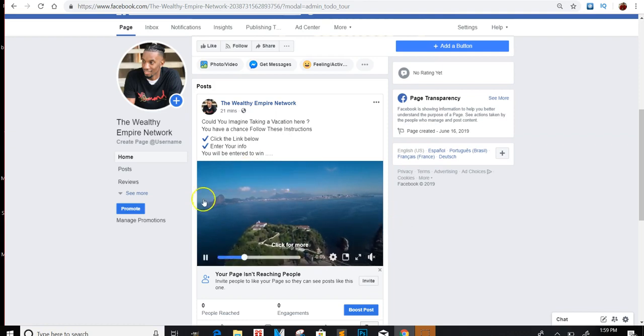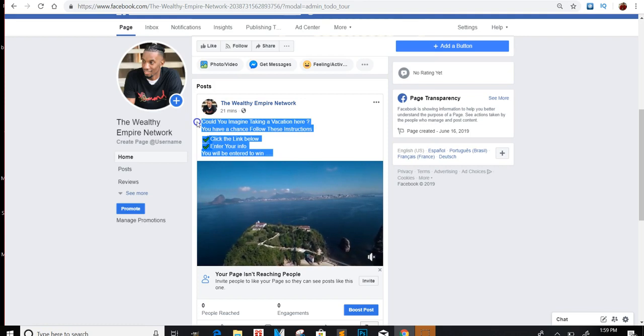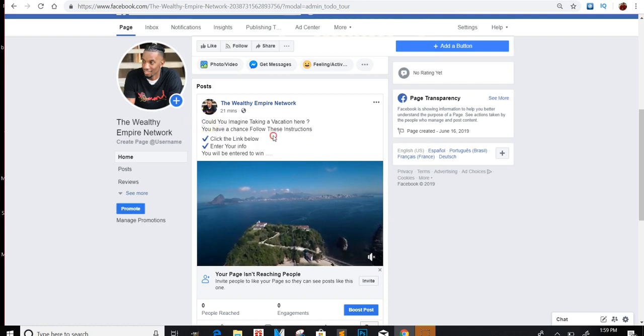When you get too spammy, either Facebook will not allow you to run your ad, or you won't be able to reach certain people. Things like "find out how I made $10,000 in a month", Facebook will shut you down on that. So you want to kind of go generic.